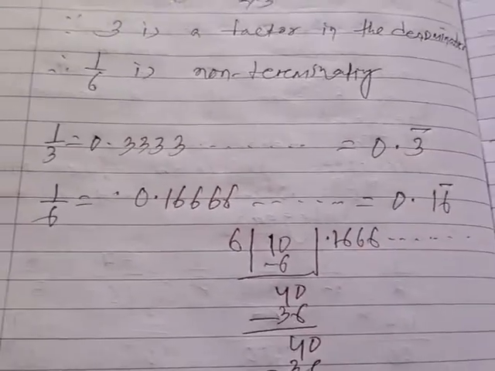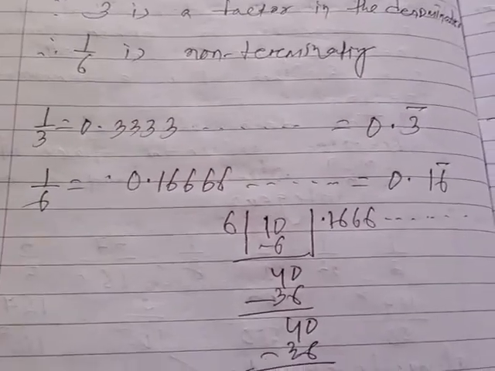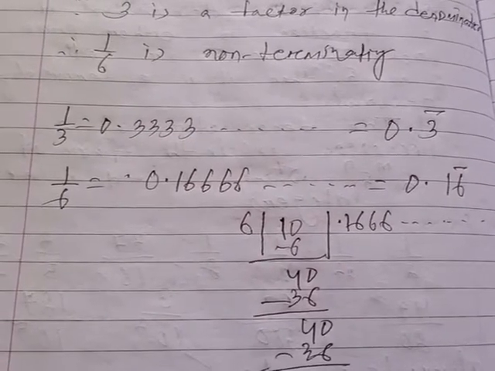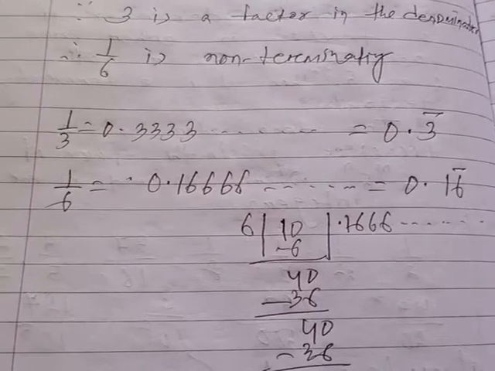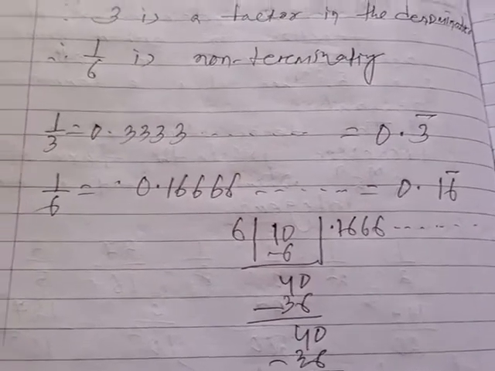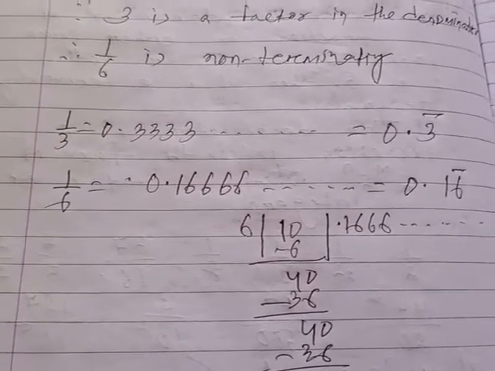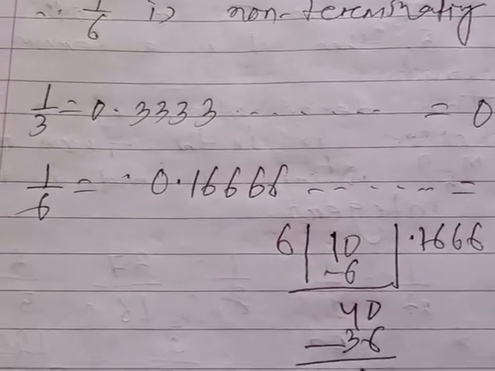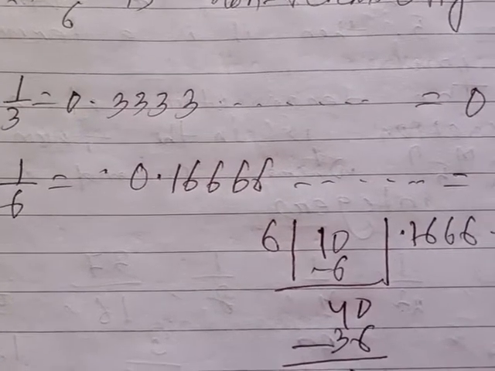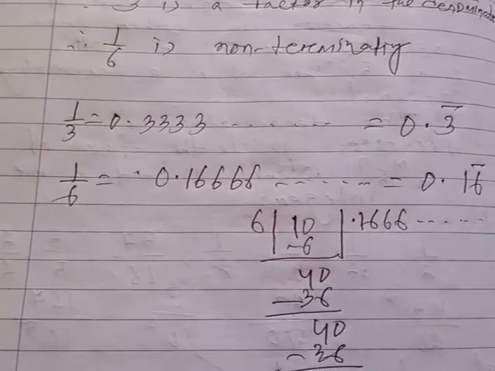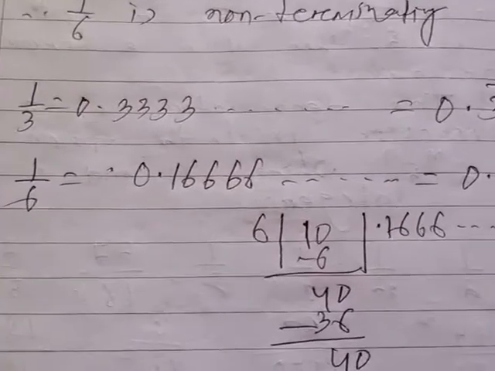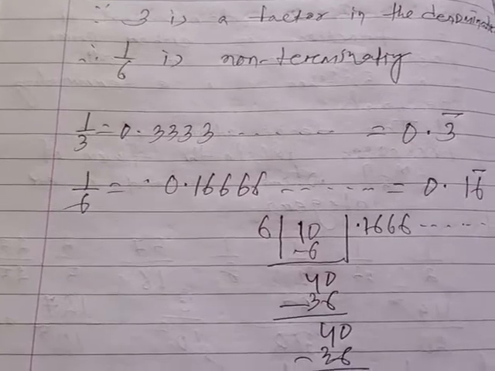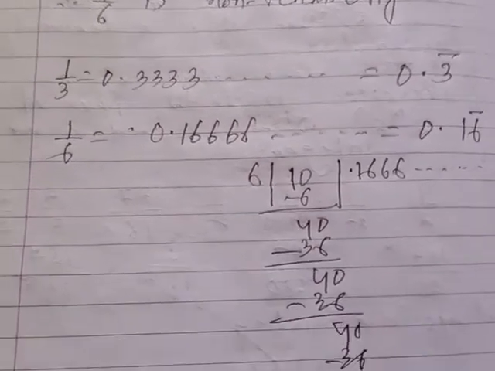All recurring numbers are non-terminating decimal numbers. Remember the definition: if the digits in the decimal part are repeated indefinitely, endlessly, an infinite number of times, such a non-terminating decimal is also called a non-terminating recurring or repeated decimal number.